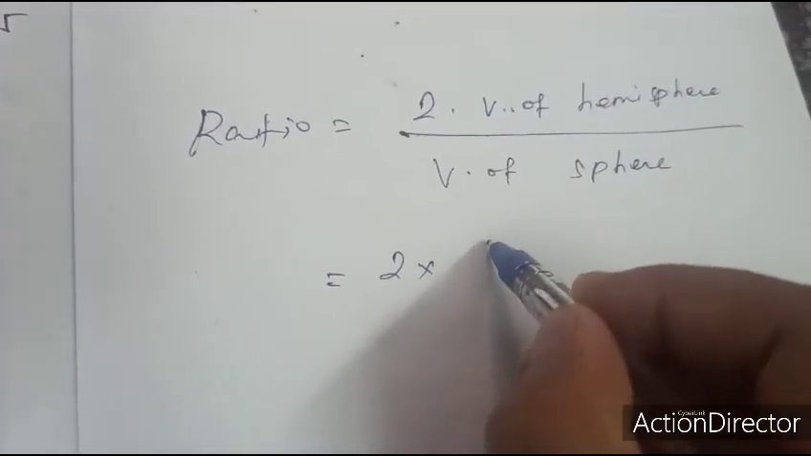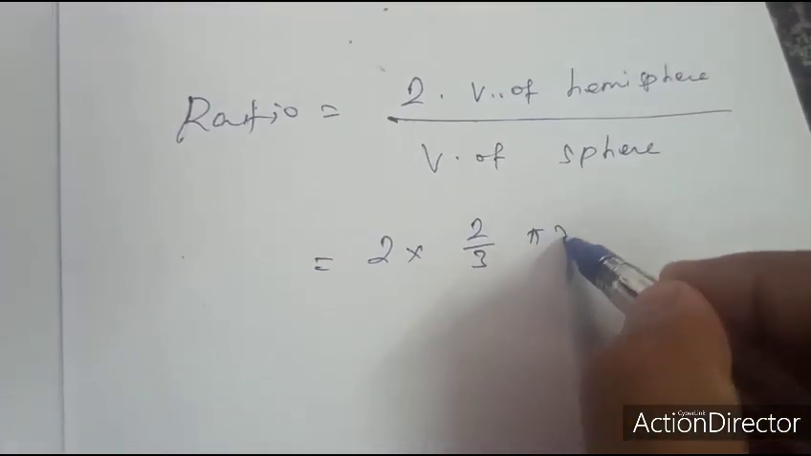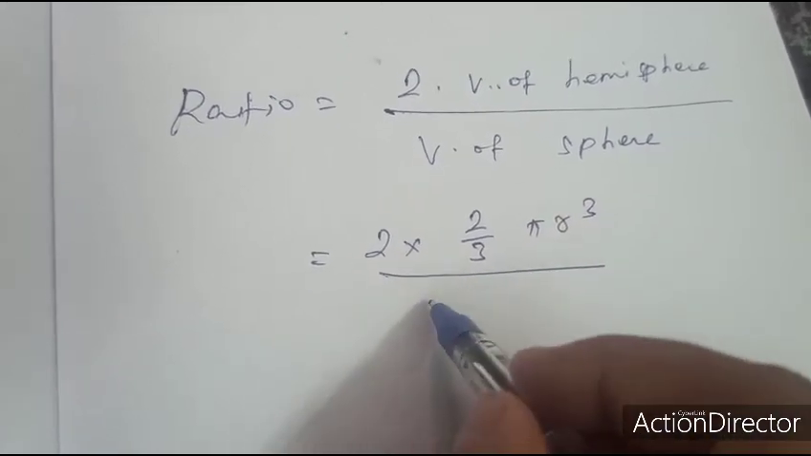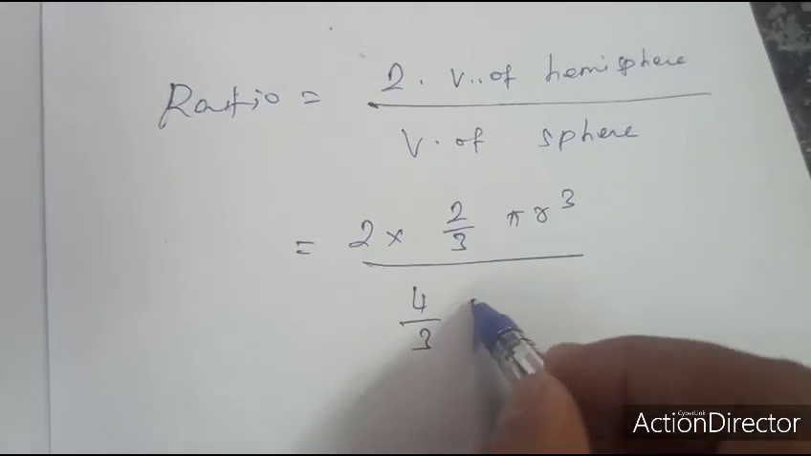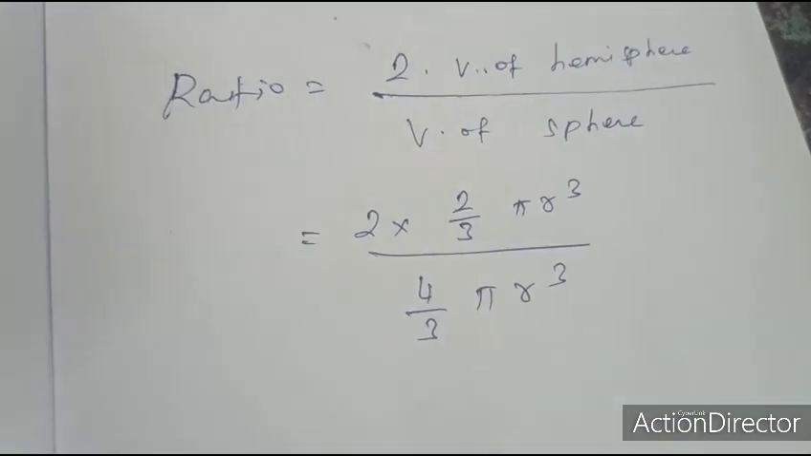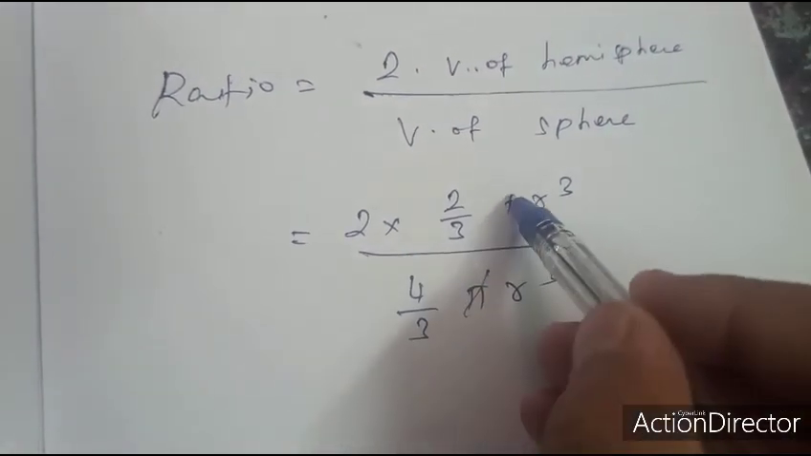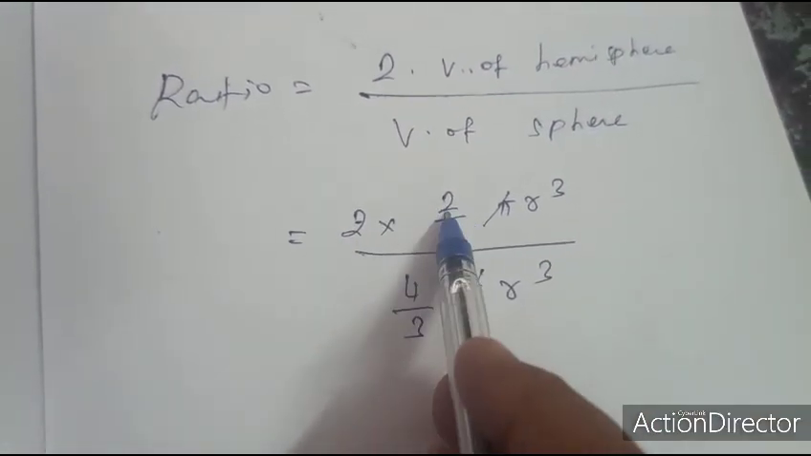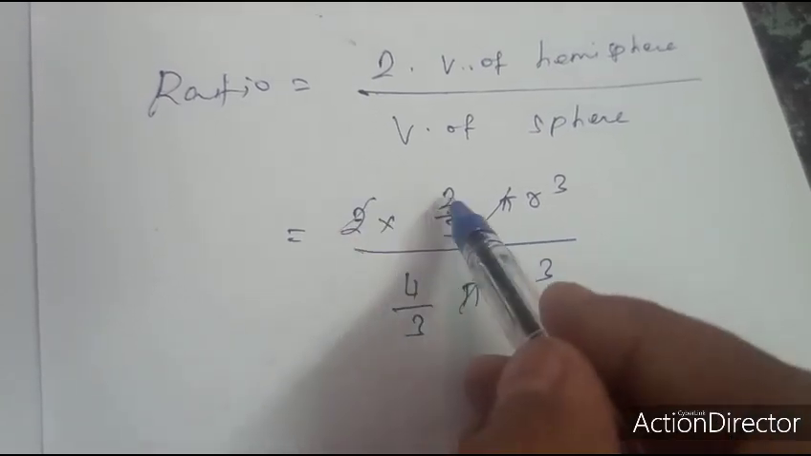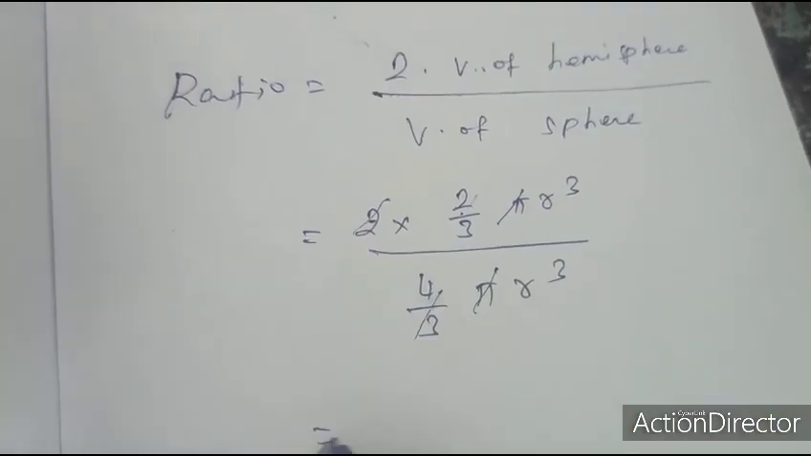The formula for the volume of a hemisphere is 2 by 3 pi r cube, and the formula for the volume of a sphere is 4 by 3 pi r cube. Pi cancels. 2 into 2 by 3 is 4 by 3, and 4 by 3 cancels with 4 by 3.